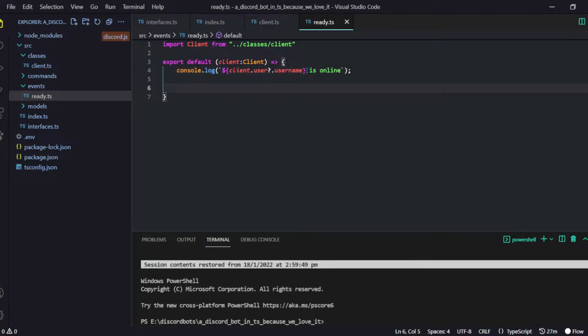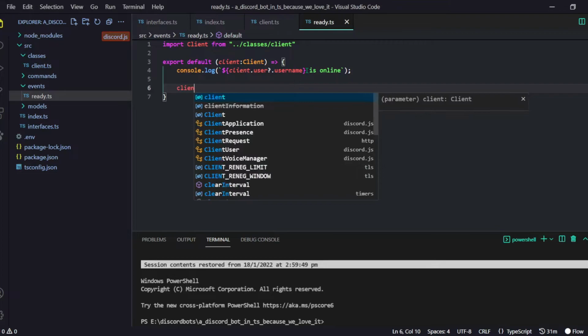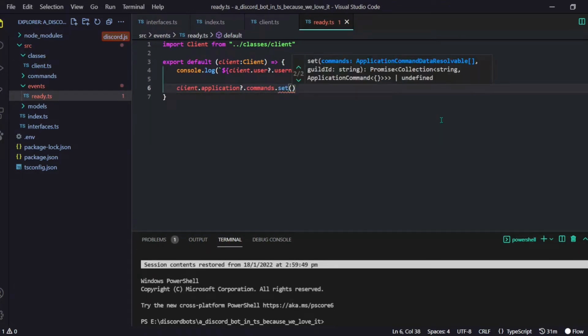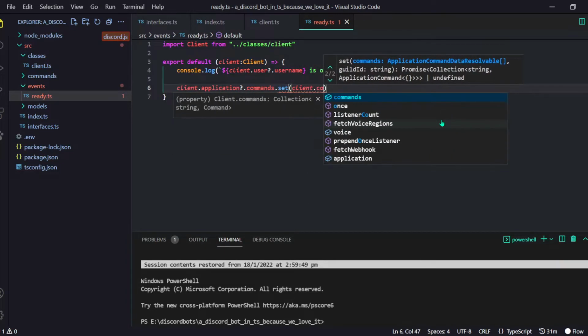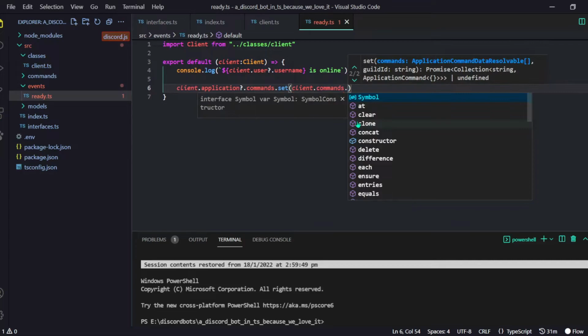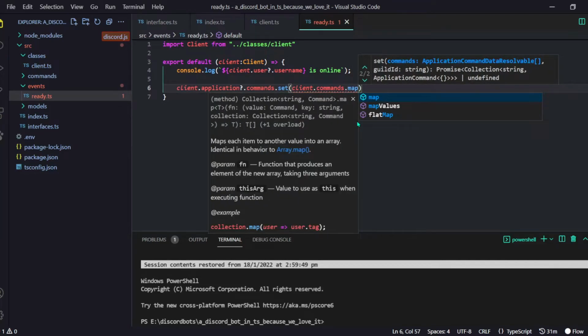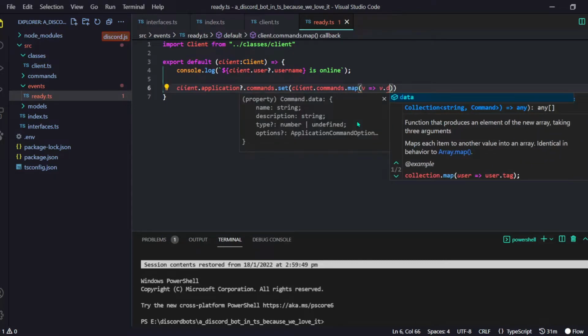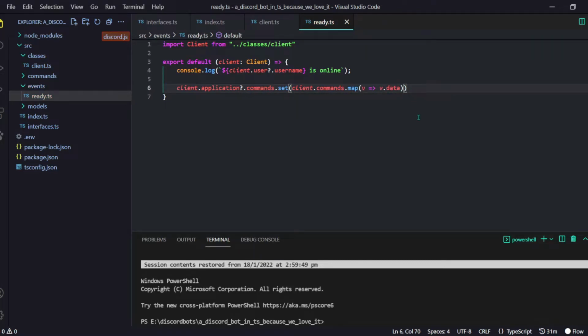We have to give our commands to Discord and say like, bro, these are our commands. So we will do client.application.commands.set. Guys, look and don't miss anything. We will do client.commands, these are the commands we created, dot map. Don't use forEach. We are using map because map is a bit different and it returns a value. Value is equal to value.data. It's really important. Now our commands will be set up globally. But if you want to set your commands for a particular guild, just add a comma and provide the guild ID.